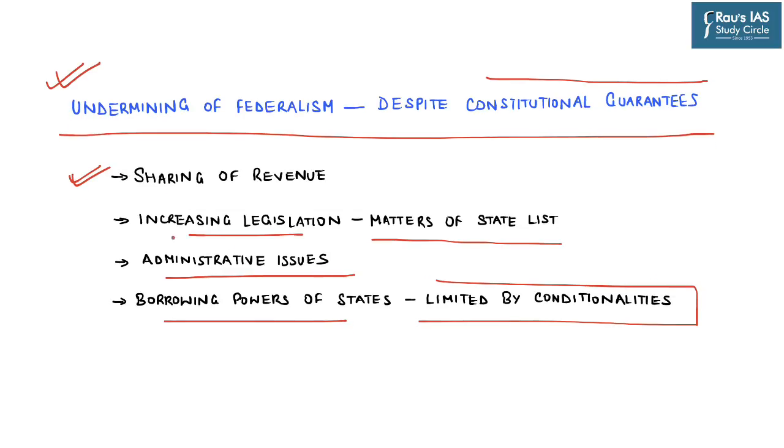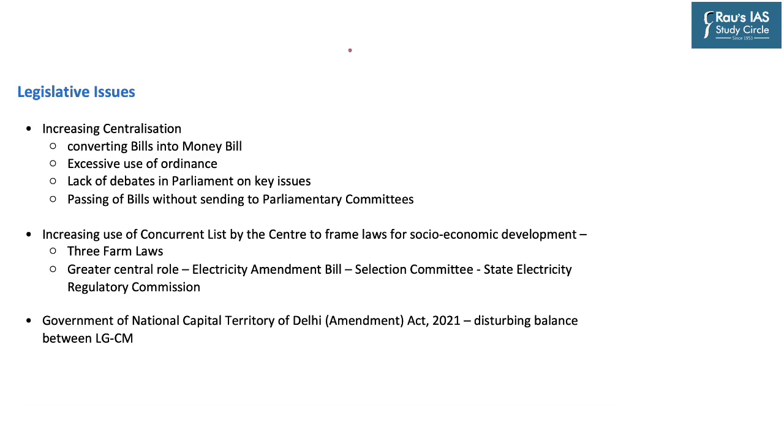So let us understand this whole aspect of undermining of federalism from the perspective of legislative issues, administrative issues, and financial issues. Now, from the perspective of legislative issues, this article highlights a number of legislations which have been enacted by the central government, which according to the author impacts upon the rights of states. So, we are witnessing increasing centralization through conversion of bills into money bills, where we have already seen the conversion of Aadhaar into a money bill.